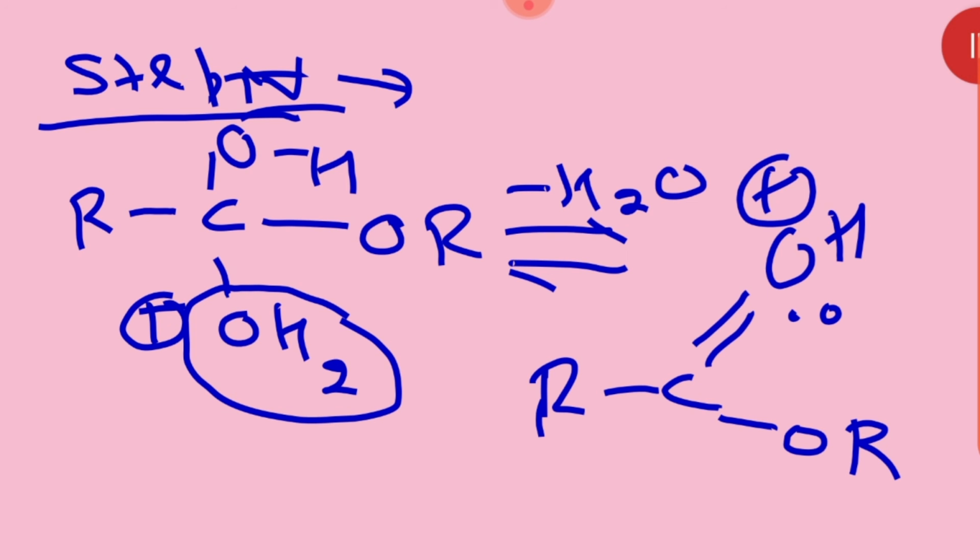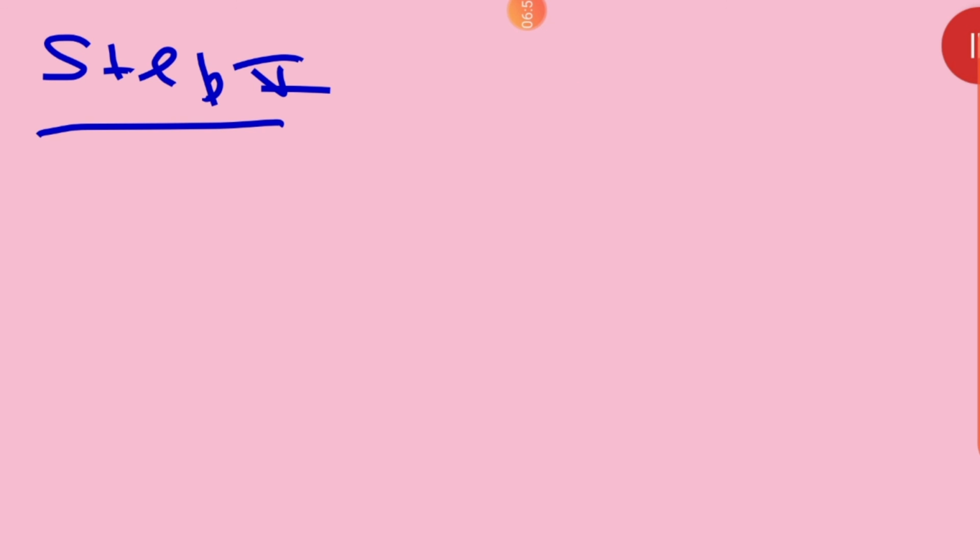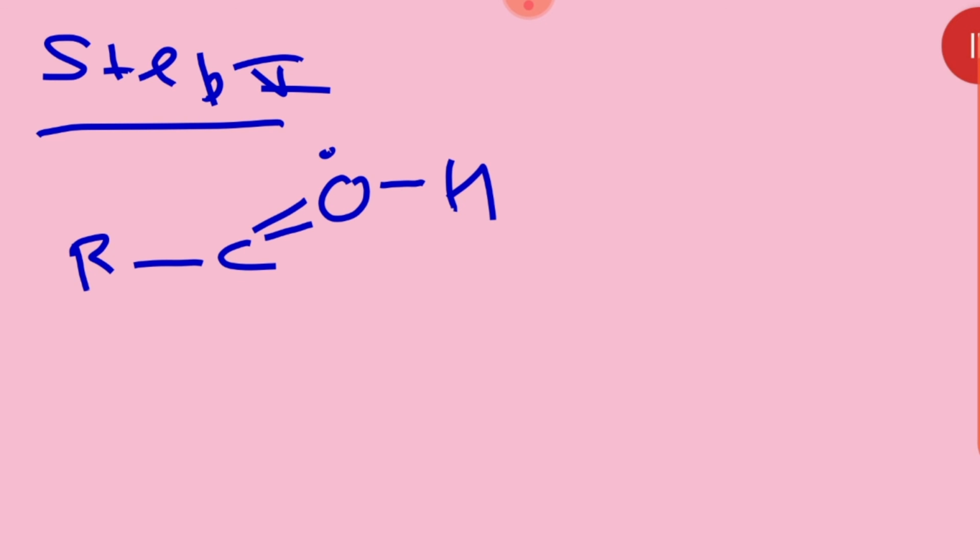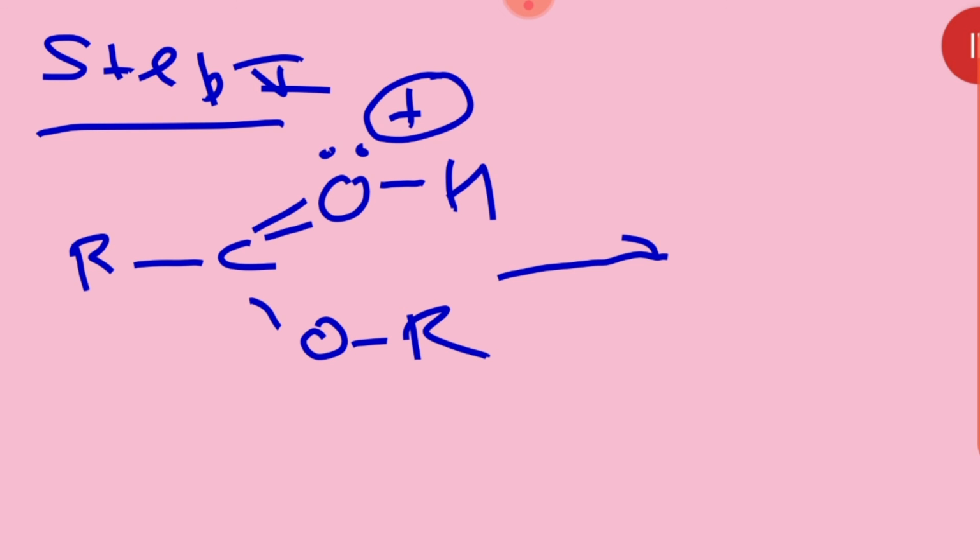After that, now we have step number 5. What is it? Step number 5. In step number 5, what to do there? R C double bond O H, then OR. Then what to do there, beta? We have to form the esters. What do we have to make? We have to make esters.